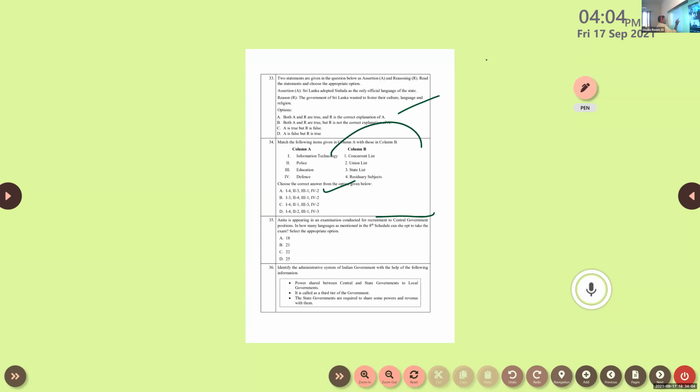So information technology goes to residuary subject. Okay. Some students are there. They will mark like this. Okay. What is that? This method, you know this method, or else like this. We'll go to all other points. Okay, so you got that answer here, right? Okay. So answer is the option A.